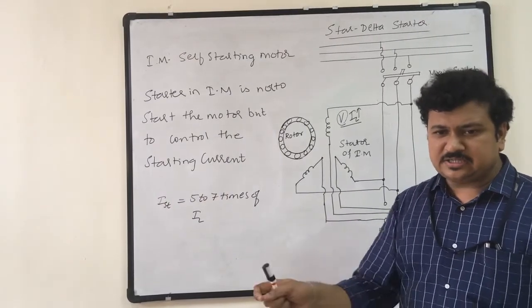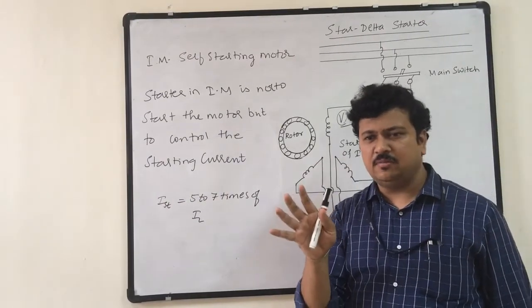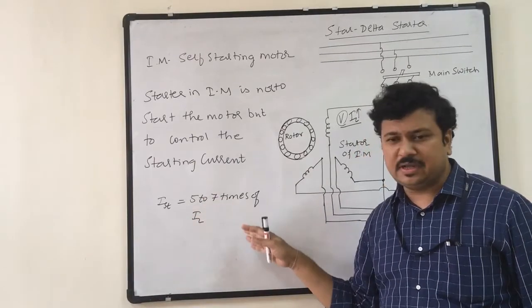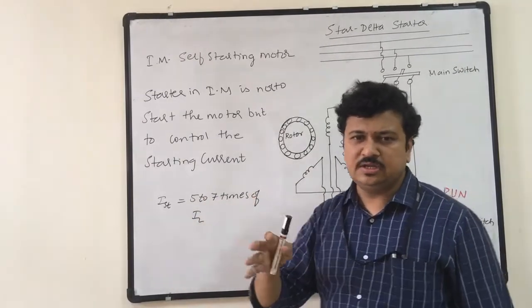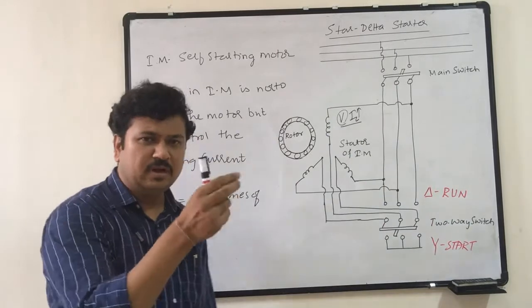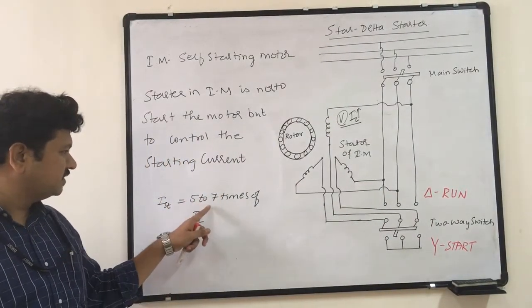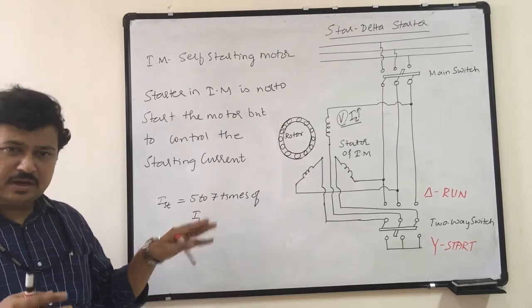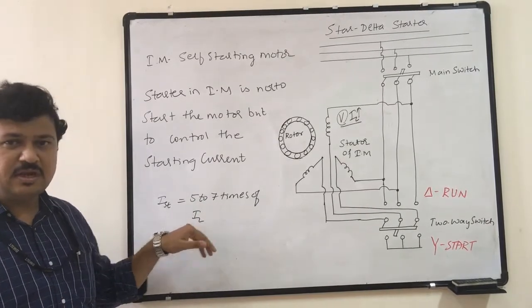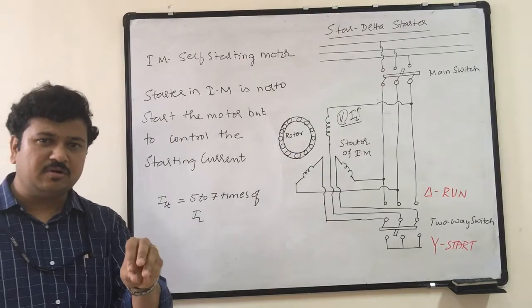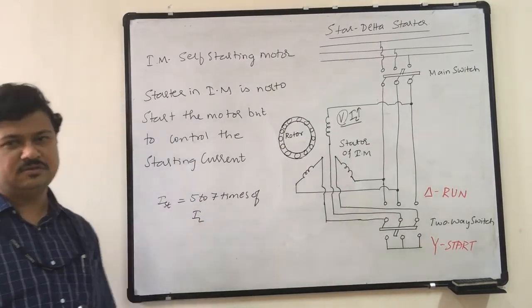Then at start, for a fraction of a second, this current of 5 to 7 times the line current will exist. I am not saying it will exist forever, only for a fraction of a second at the time of start. If the line current rating is 10 amperes, then at the start it will draw around 50 to 70 amperes of current.